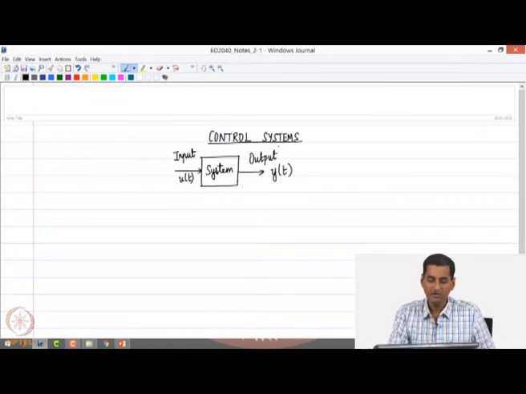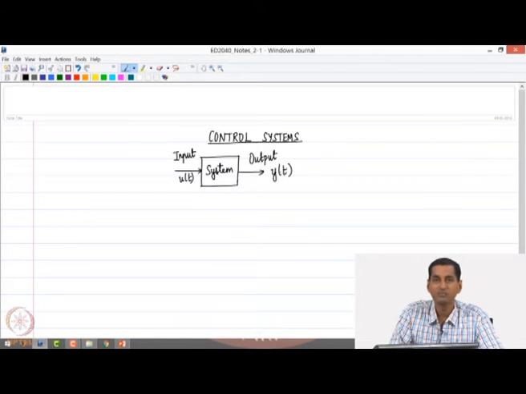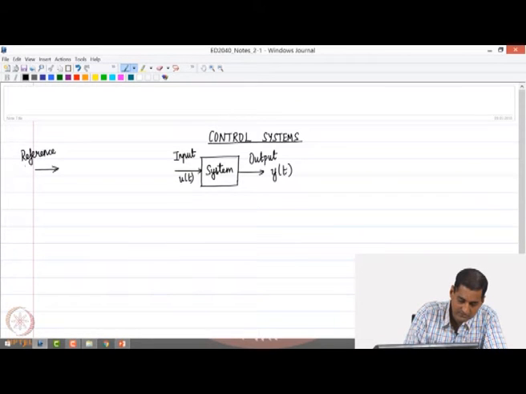So, if we want to regulate the value of the system output y of t around a desired point or in a desired region, what we do is that we give what is called a reference input, which is denoted by r of t.